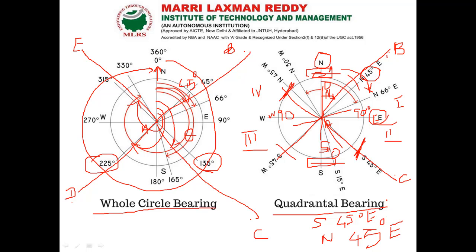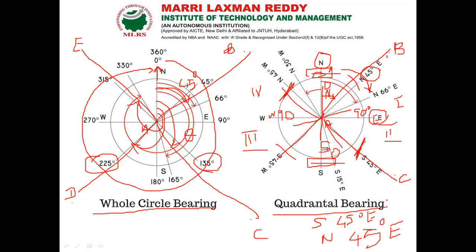So this is how my reading should be: I have to clearly note at which quadrant it is placed, either first, second, third or fourth, and only then read the readings. North to east is the first quadrant, south to east is the second quadrant, south to west is the third quadrant, and north to west is the fourth quadrant.